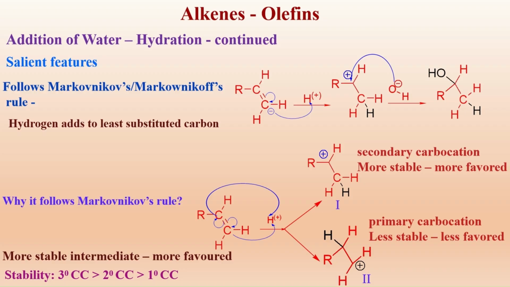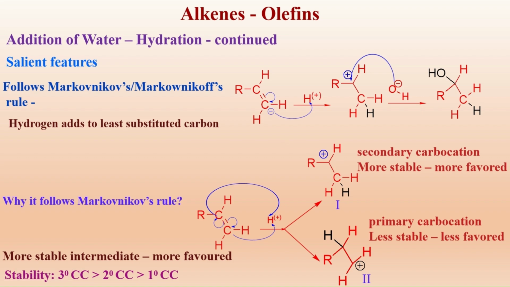This is the unique feature of the hydration of alkenes. We get the hydrogen attached to the least substituted carbon.